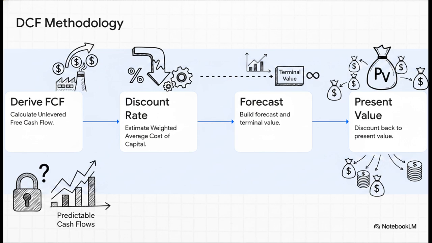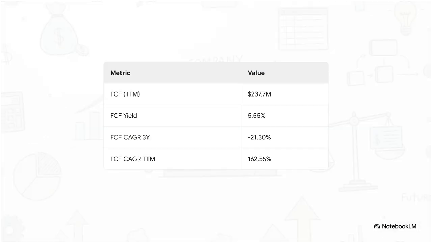Now, standard DCF methodology is elegantly simple in theory, but man, is it sensitive in practice. You project out the company's free cash flows, usually 5 to 10 years out, determine a terminal value, and then discount everything back to present value using the weighted average cost of capital. But the whole model hinges on one absolutely crucial thing: predictable cash flows. And here is where things get wild.